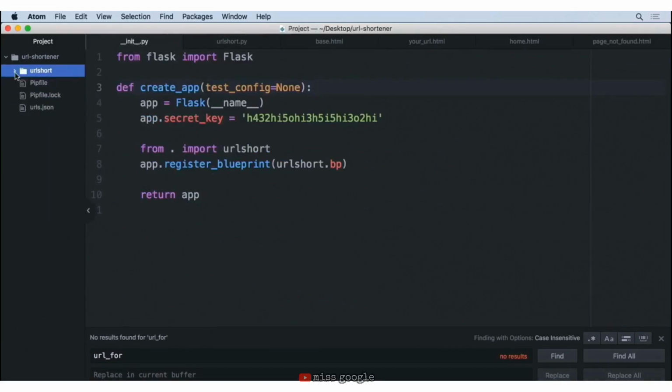Now, because this file is going to compile all the different blueprints, we want to make sure that we take it outside of this directory. So we're going to take this init file, move it up to our top project level here. You can see it's not connected with the URL short anymore.